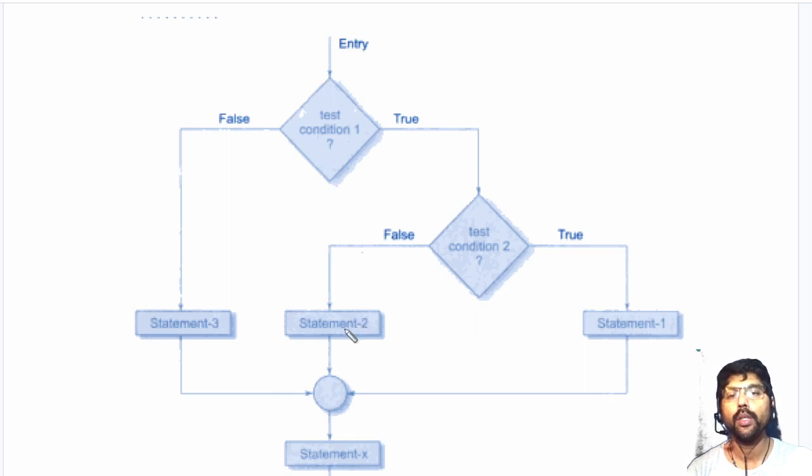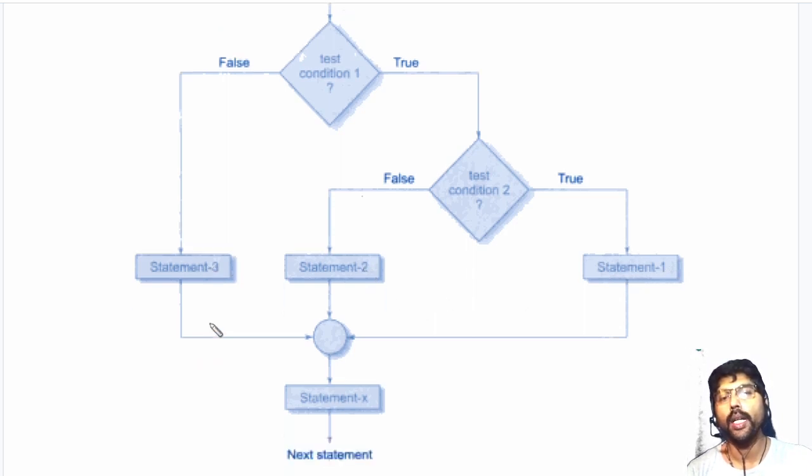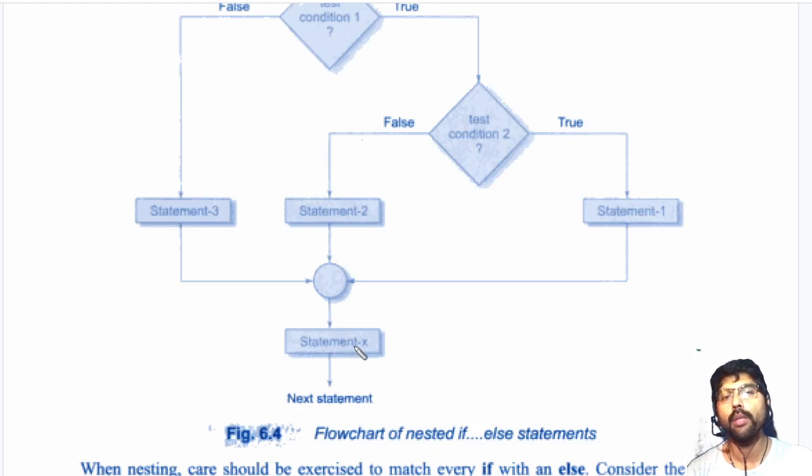That is statement 2. In both cases, whether the inner if condition is true or false, the outer if condition has to be true. If the outer if condition is false, then the else part of the outer test will be executed. That is statement 3. In either case, one of statement 1, statement 2 or statement 3 will be executed. After any one of these is executed, it comes out of the if statement and executes statement X.